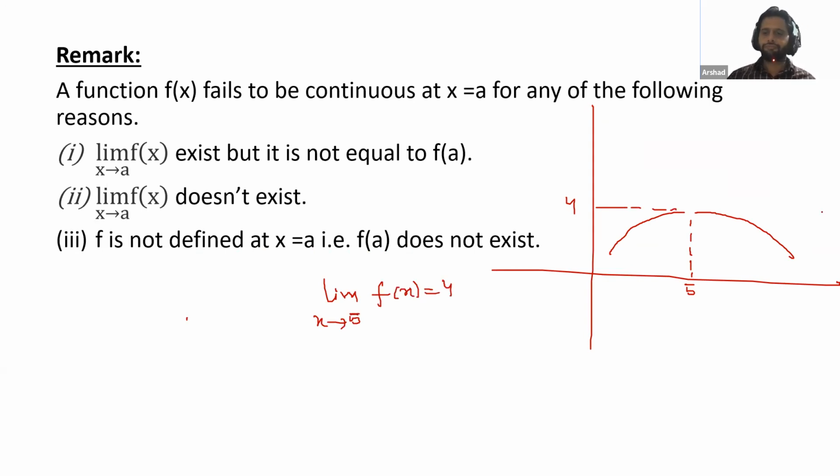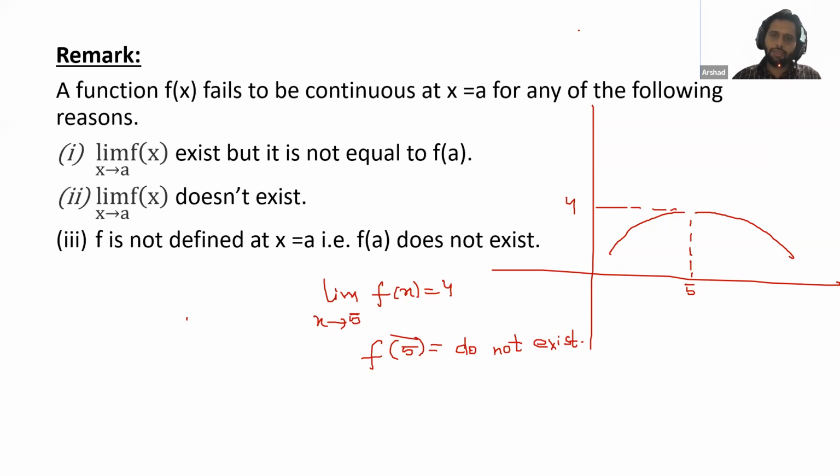Now, f(5) does not exist. You can see here there is a break. No point is there. So we will say f(5) does not exist. The next question is from Nabil Khan. Nabil, can you draw this graph without lifting your pen? No, sir. So that's why this function is not continuous.